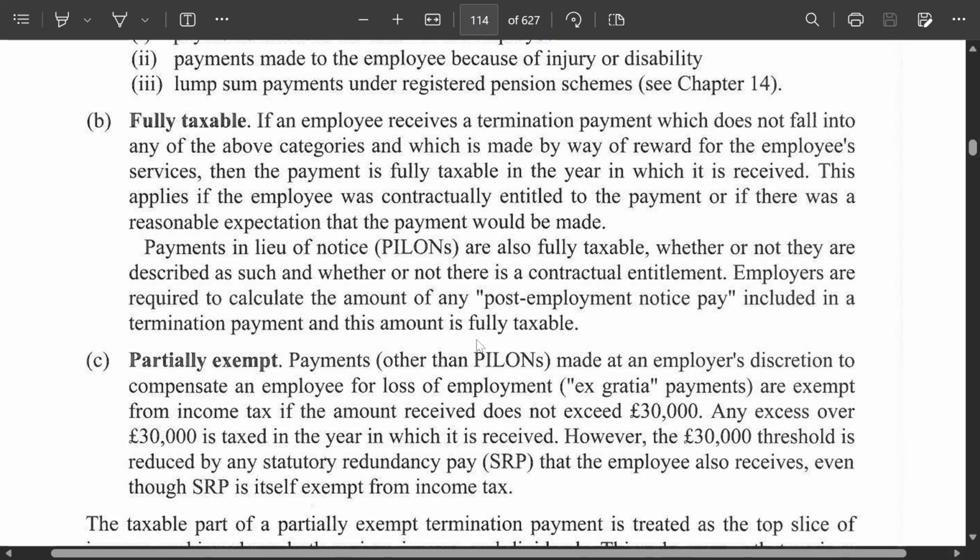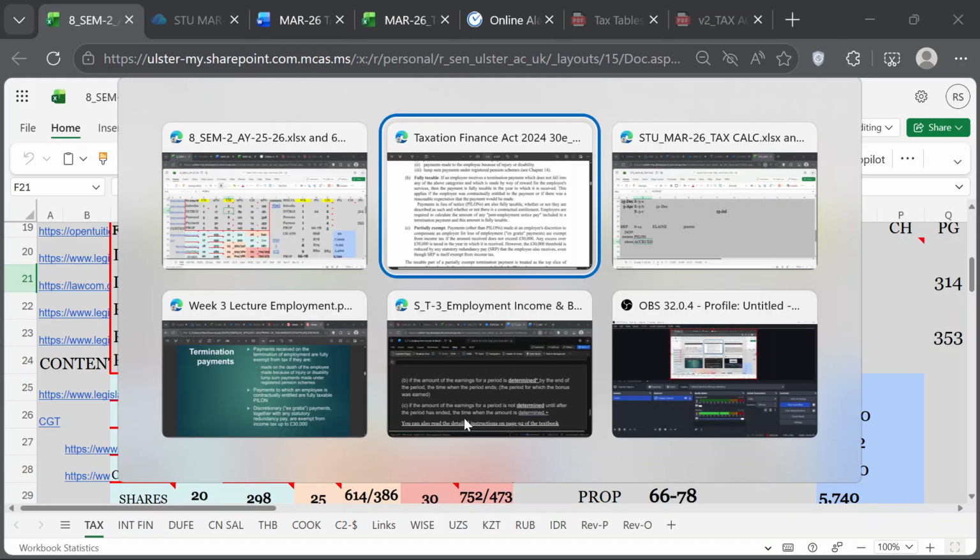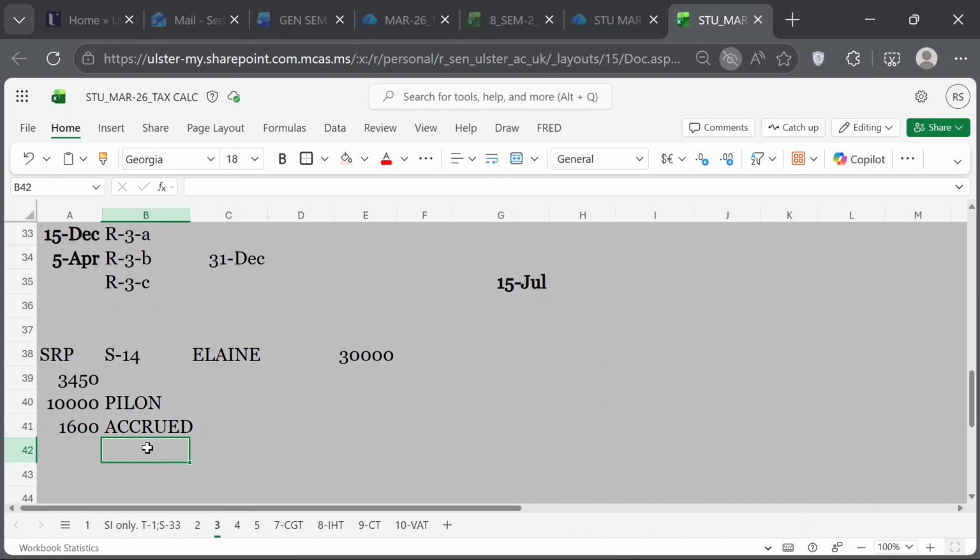Show me the ex gratia. You show me the figure first. I am also trying to do this problem. What is the ex gratia payment? 32K. Okay, so let's add this. No, let's do it properly. Ex gratia here.